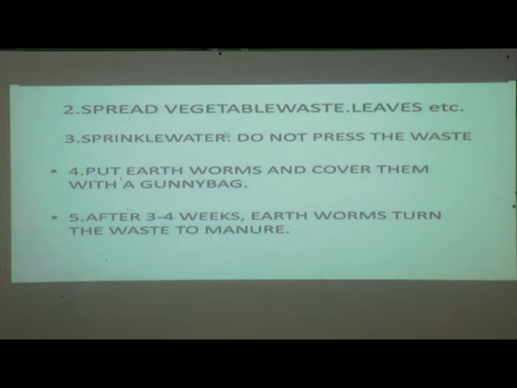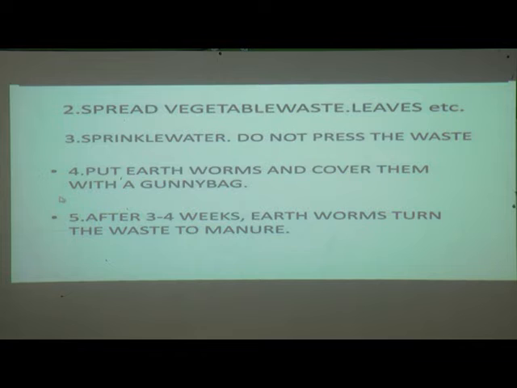Then sprinkle water. After spreading the vegetable waste and leaves, or decomposed waste, on that sand, again we should sprinkle water and not press the waste. Only sprinkle water and don't press the waste. After that, put earthworms and cover them with a gunny bag. So again we should put earthworms into that pit.